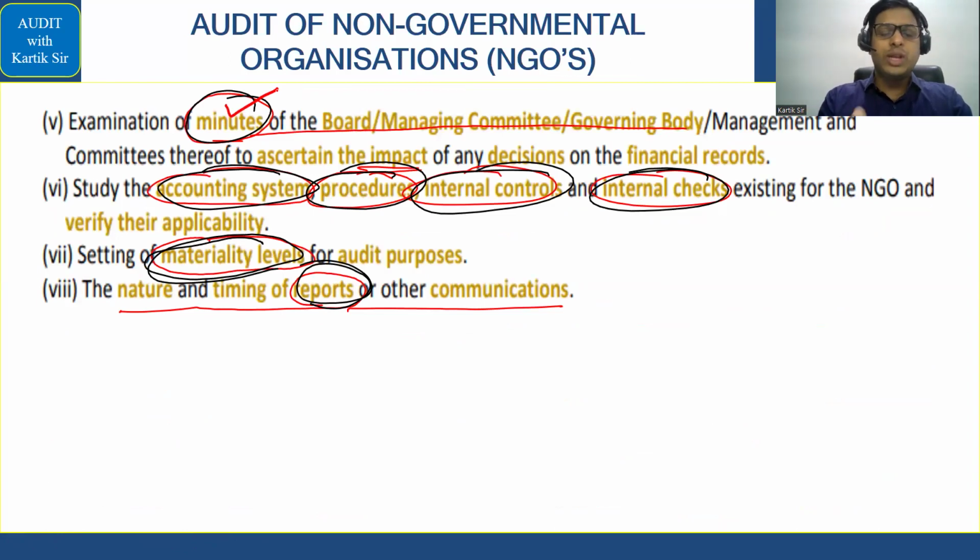जब ये वो documents आपको देती है यहाँ पे, the auntie is just simply asking you, will you be able to understand all these documents? So she gives you all the reports, by the way. So 1 minute अंदर जाने के बाद she gives you all the reports. Then she asks you, beta, but will you be able to understand all these things? You say, yes, auntie, don't worry. I'm an accounting student. I'm doing CA course, so I'll understand the accounting system, procedures, internal control, internal checks. ये मुझे याद रहेगा, don't worry. After that, you sit in a corner and you see कि कुछ fraud का matter है कि नहीं है, and suddenly you find something which is crossing the materiality level.